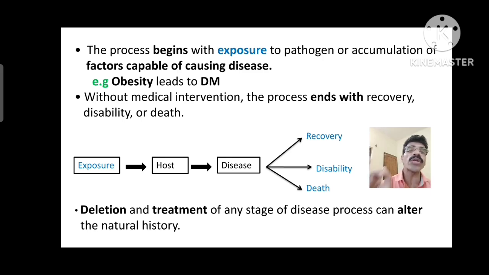Without medical intervention during the process of the disease, the process ends naturally with either recovery, disability or death. In the illustration you can see that exposure of any agent or risk factor to the host may lead to the disease, and that particular disease may end with recovery, disability or death. This complete progression of the disease process is called the natural history of diseases.